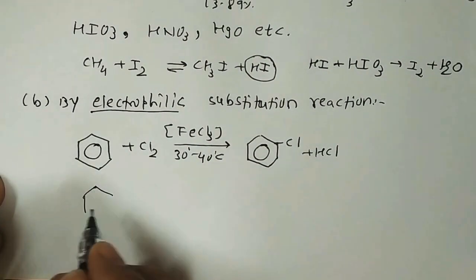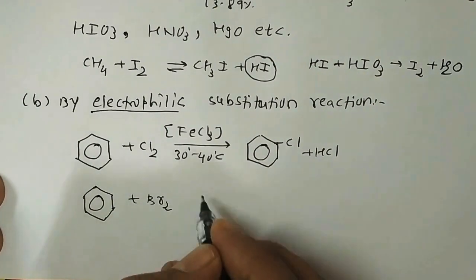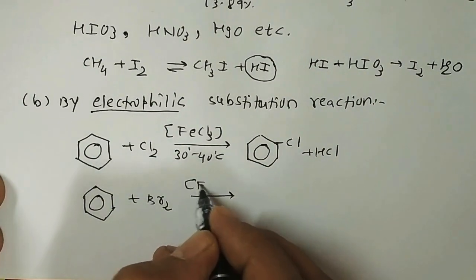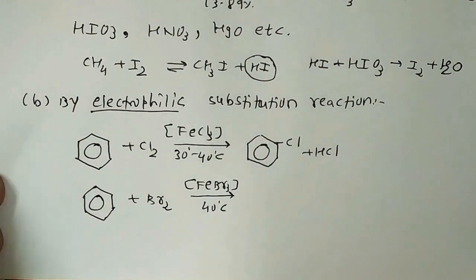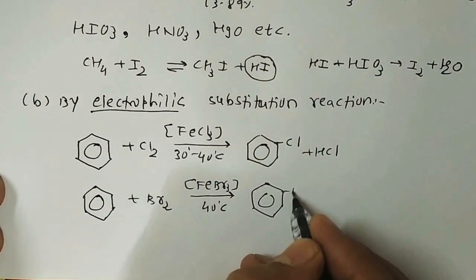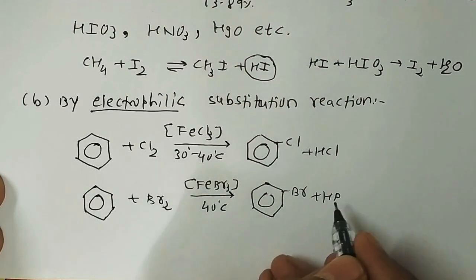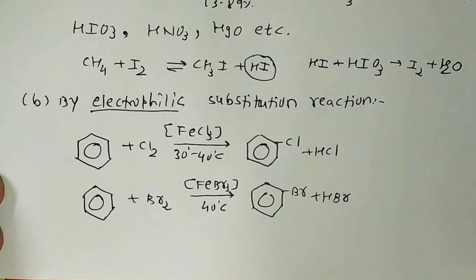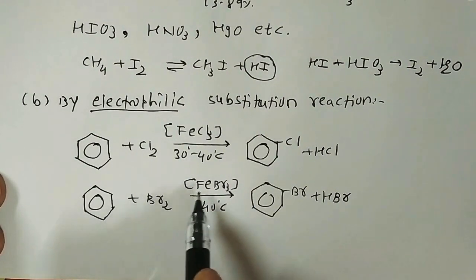In the same way, if we perform the reaction of benzene with bromine in the presence of FeBr3, with a slightly increased temperature due to the size of bromine, we get bromobenzene, a mono substituted product, and HBr is released. These are the Lewis acid catalysts that we have to use.